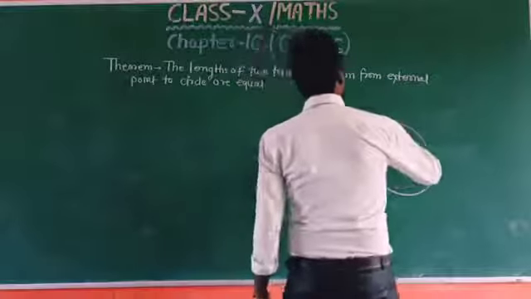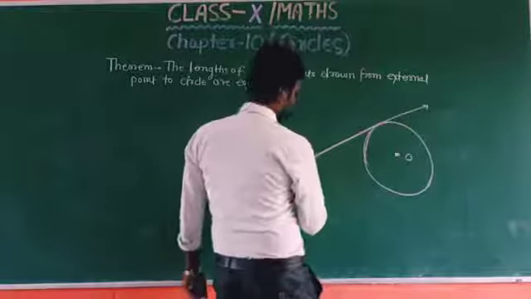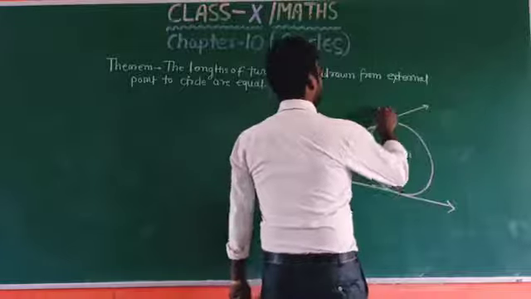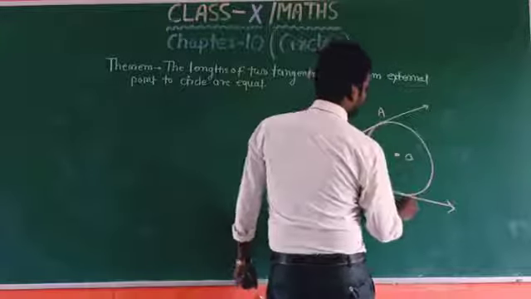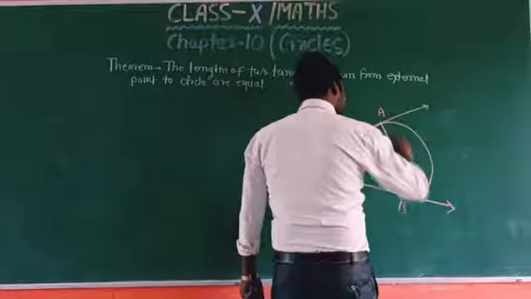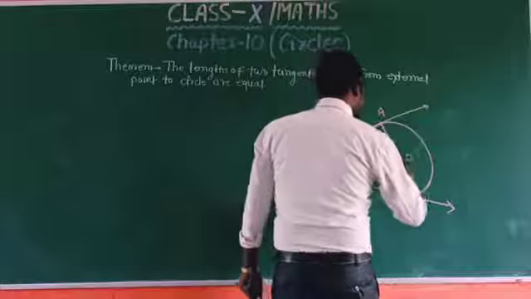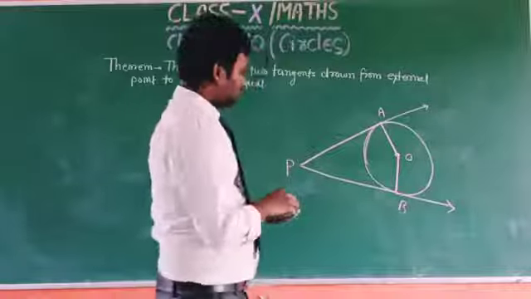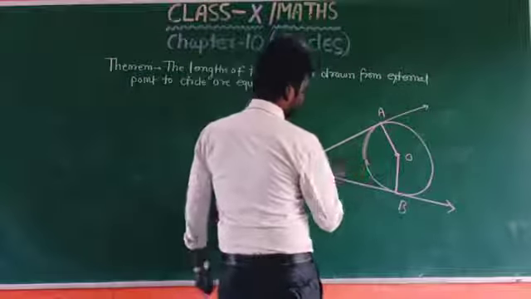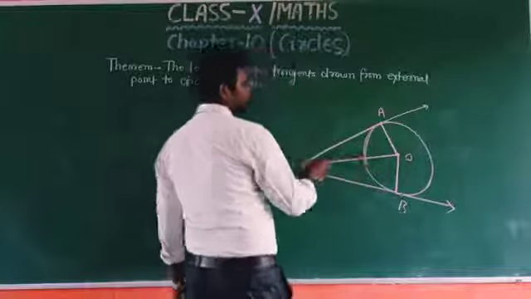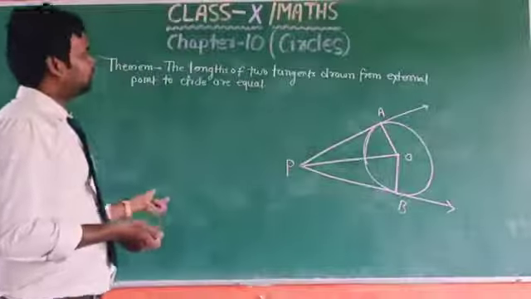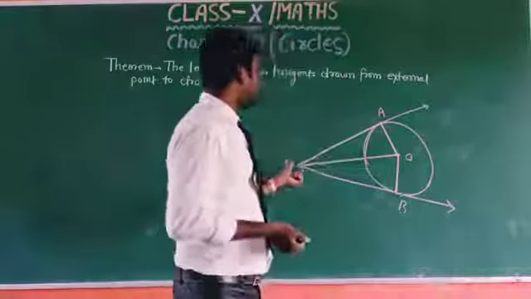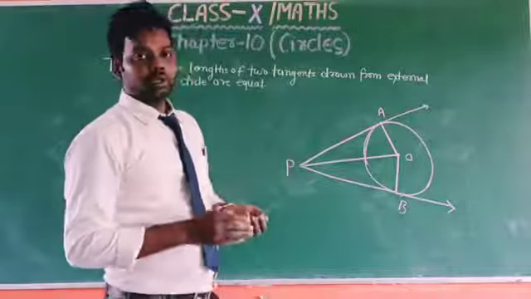This is point A, this is point of contact B, and join A to O and O to B. So we have to prove the lengths of two tangents when a point lies outside the circle are equal.